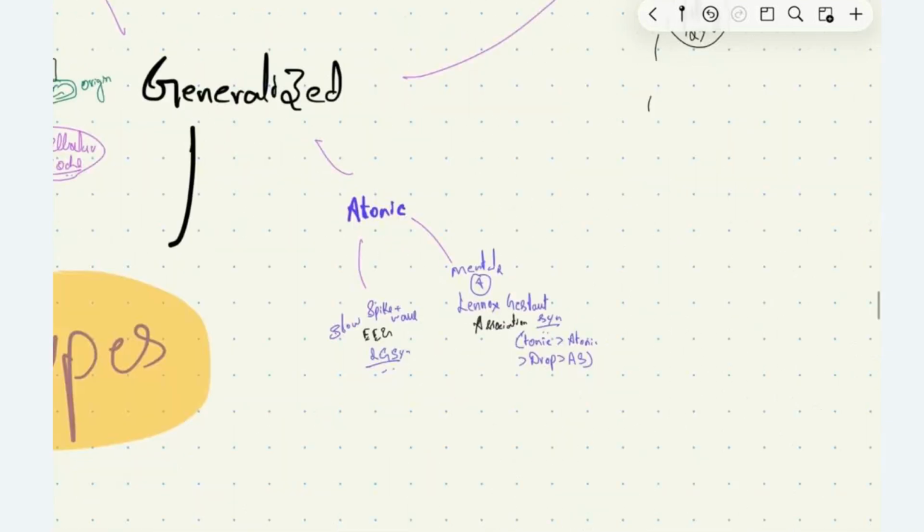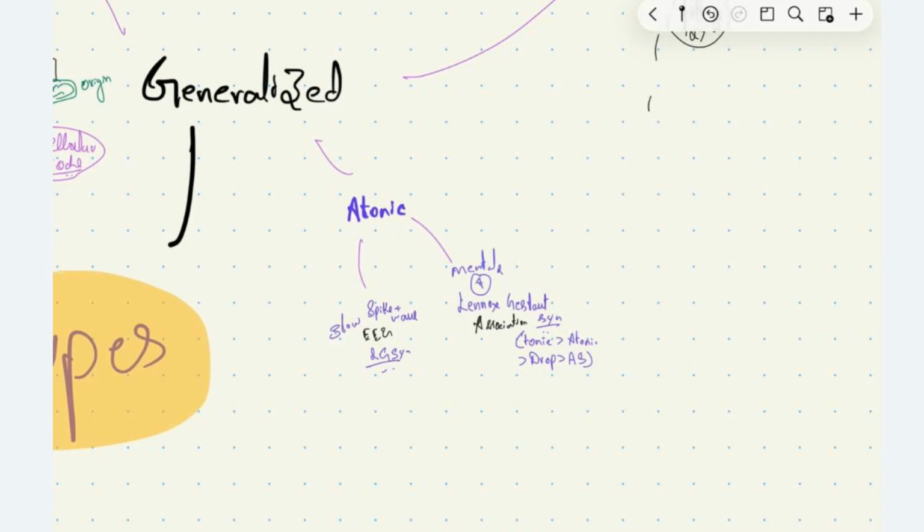Let's see briefly about atonic epilepsy or seizure. In atonic seizure, we have loss of tone of muscles of the body, which may lead on to drop attacks, etc. We have one syndrome called Lennox-Gastaut syndrome associated with atonic seizure, where the patient will have mental retardation associated with atonic seizure. And also these patients of Lennox-Gastaut syndrome have tonic seizure, atonic seizure, drop attacks, or absence seizure.